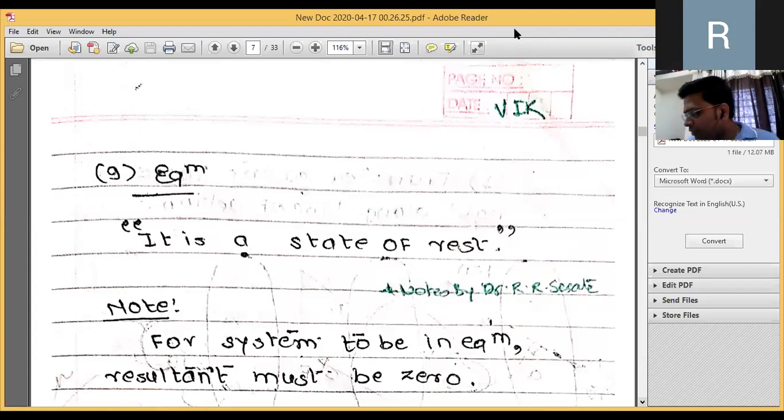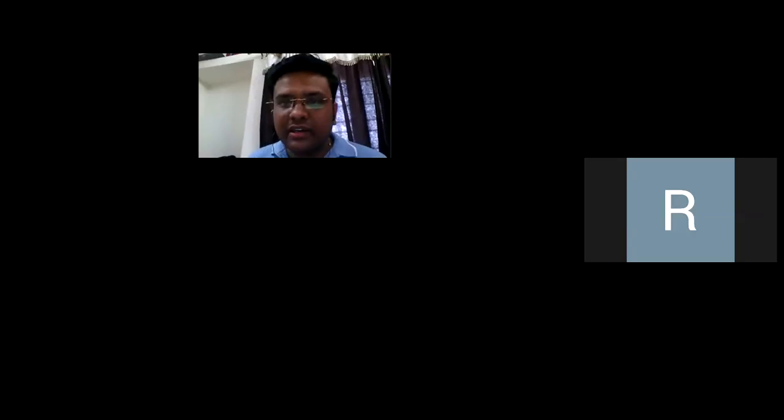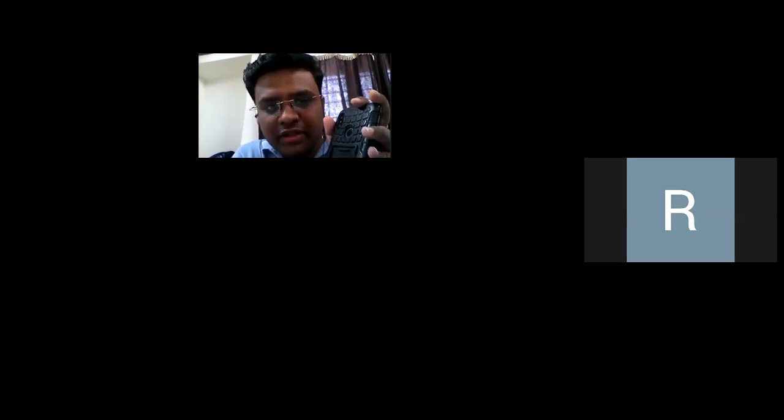Now, one example I wanted to quote to show the difference between rigid bodies and flexible bodies. Rigid bodies are bodies which cannot be deformed after the application of a force. For example, if you see this particular example, my mobile has different particles that come together to form this mobile. If this is my A point and this is my B point, and I apply a force, does the distance between the two particles change? No, they stay at those points only. Therefore this is called a rigid body.